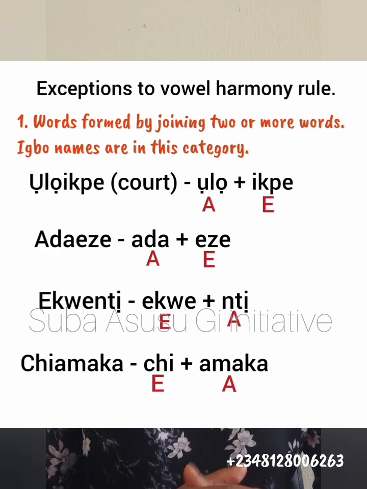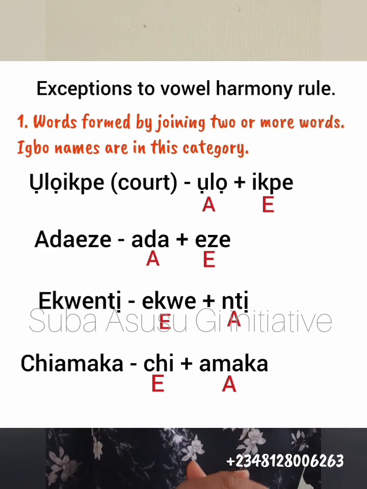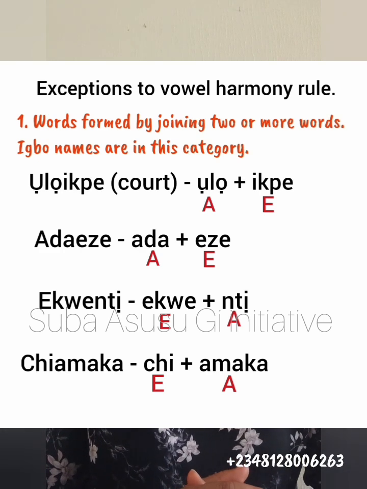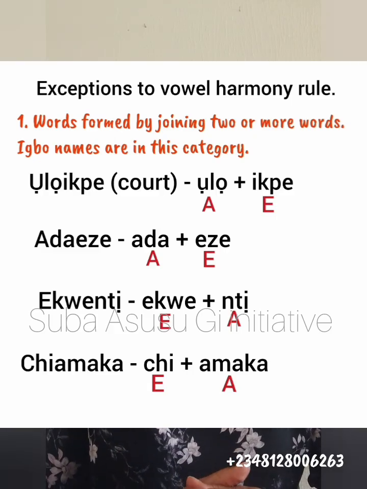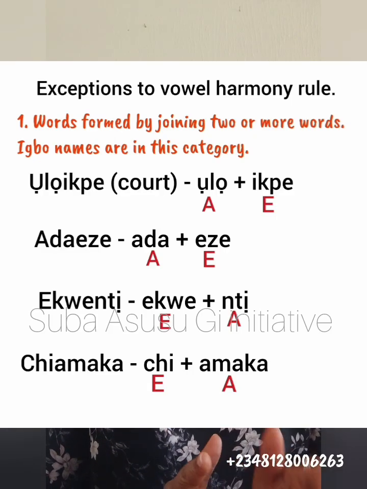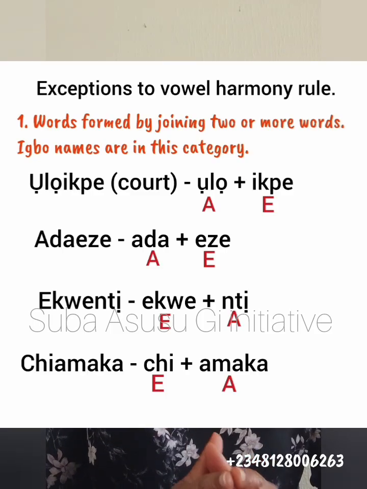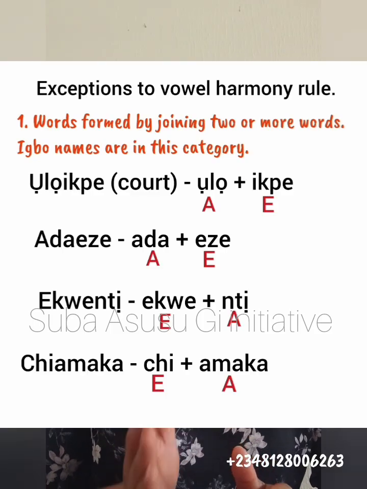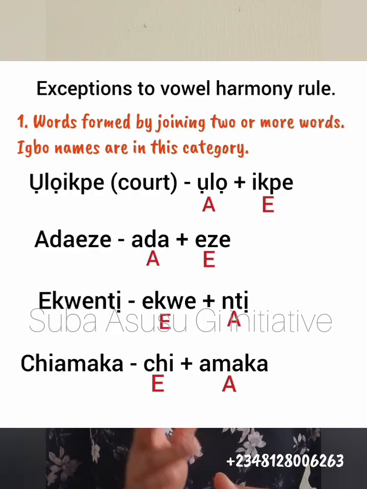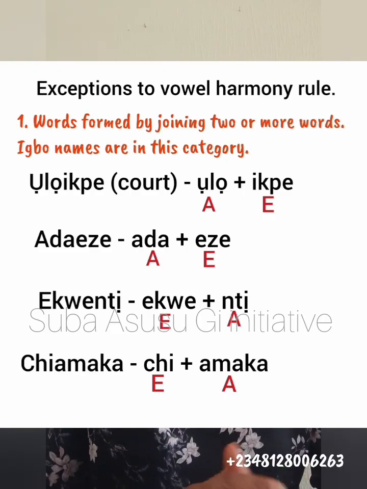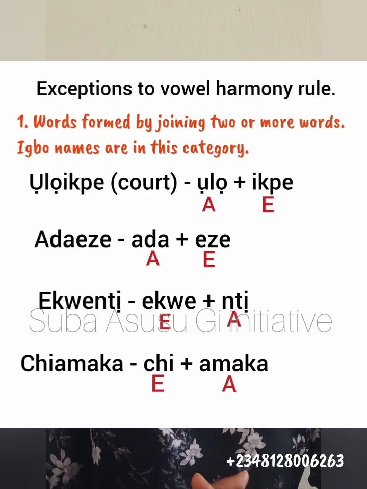Okay, so the next one is ekwenti, which is phone. Ekwenti, that means phone. So you have ekwe and you have nti, two separate words coming together. On their own, ekwe obeys the vowel harmony rule, likewise nti. So ekwe belongs to otu e, nti belongs to otu a.